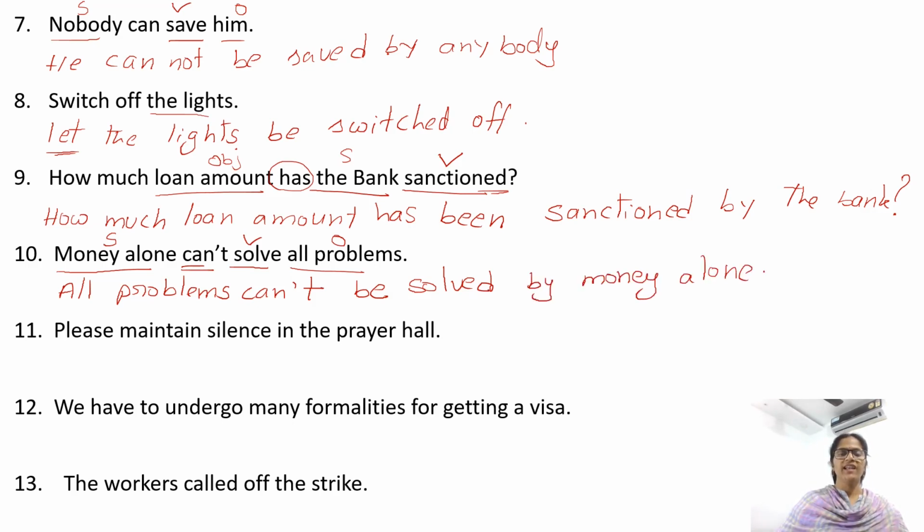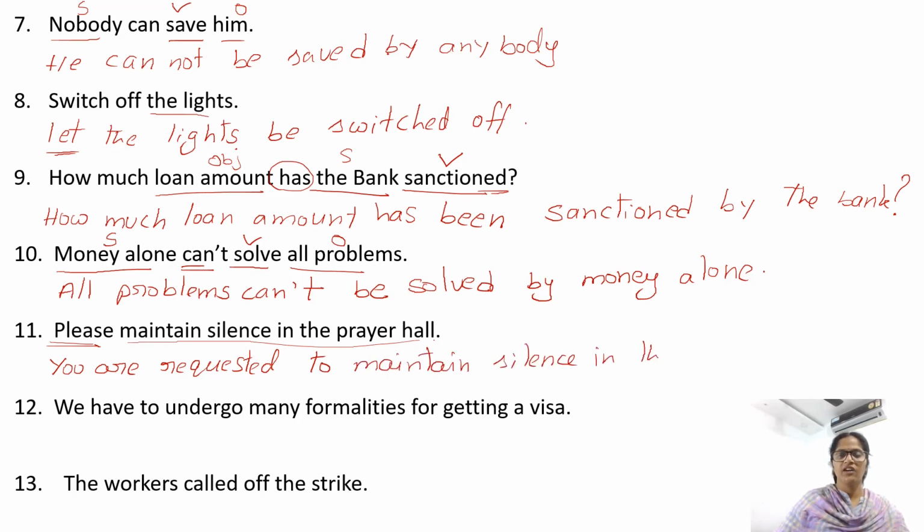Please maintain silence in the prayer hall. Here it is a request, an imperative sentence. If it is a request, we need to begin the sentence with you are requested to. After that, write the sentence as it is. You are requested to maintain silence in the prayer hall.